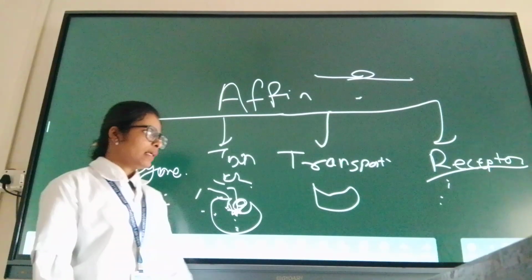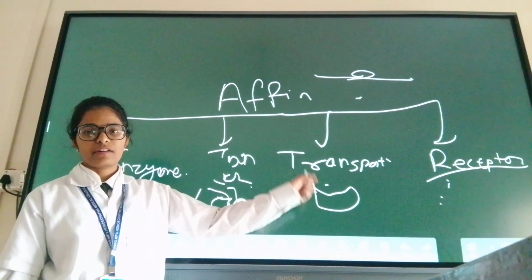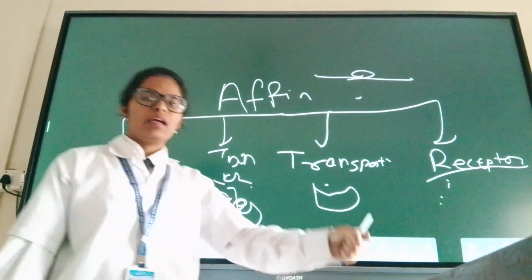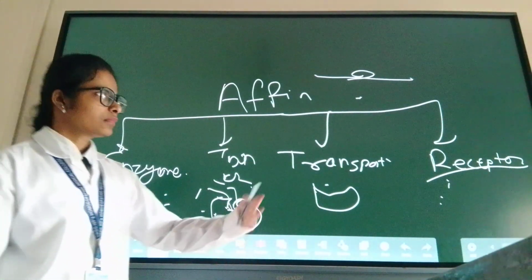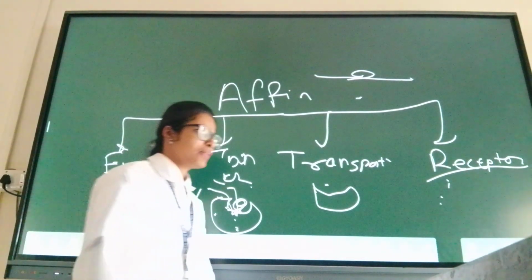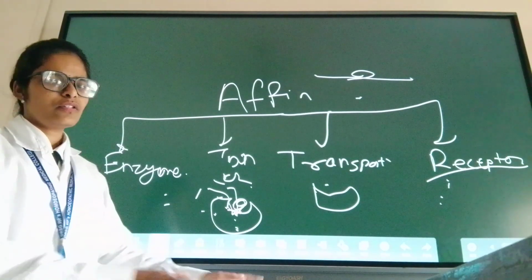So the transporter helps by binding with our drug, carrying it across the cell membrane, and it will release the substrate, and the substrate will bind with the receptor and show its action.